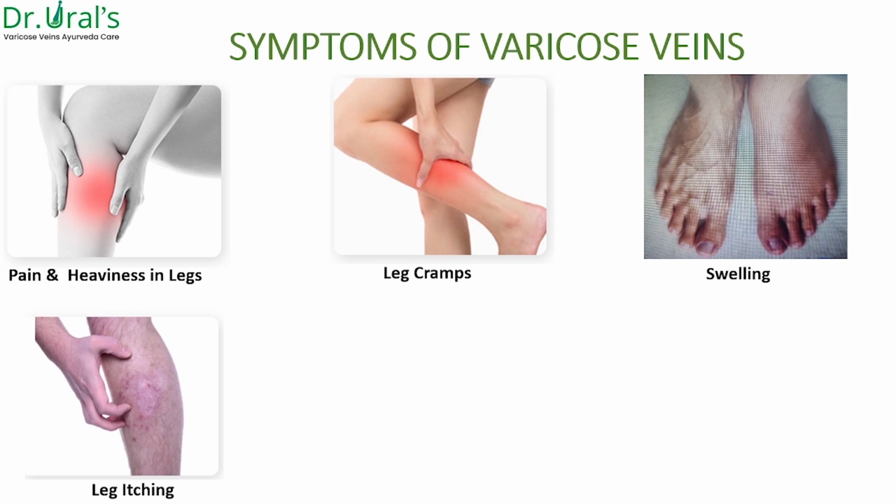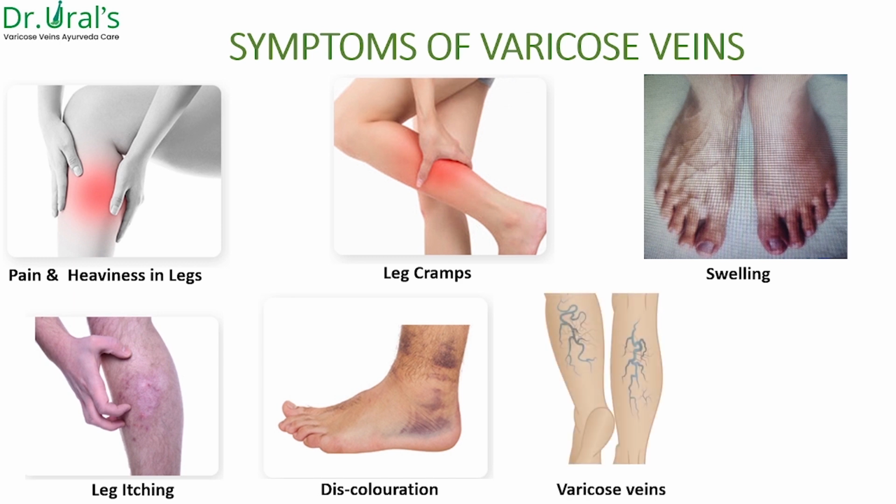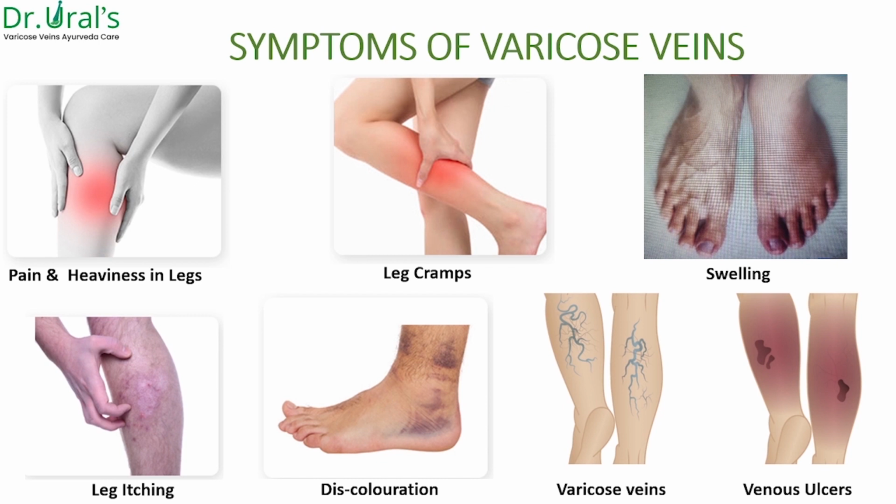If there is a stagnation, definitely the itching will start, and then discoloration, and then varicose vein. Varicose vein and discoloration can happen one after the other or together. There are different presentations. Some of the patients we could see there is a varicose vein always before the discoloration, but some of the patients we can see only the discoloration. Discoloration, when we see, most of the time it is the deeper veins which are involved. Whenever we see the varicose vein first, that is either perforator or the superficial veins, that is leading to the discoloration later. And then the venous ulcer, which can happen at the later stage.